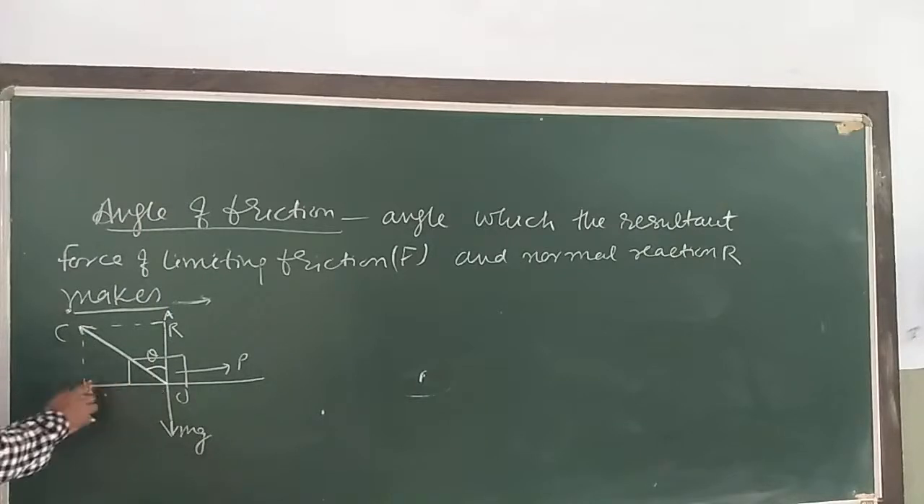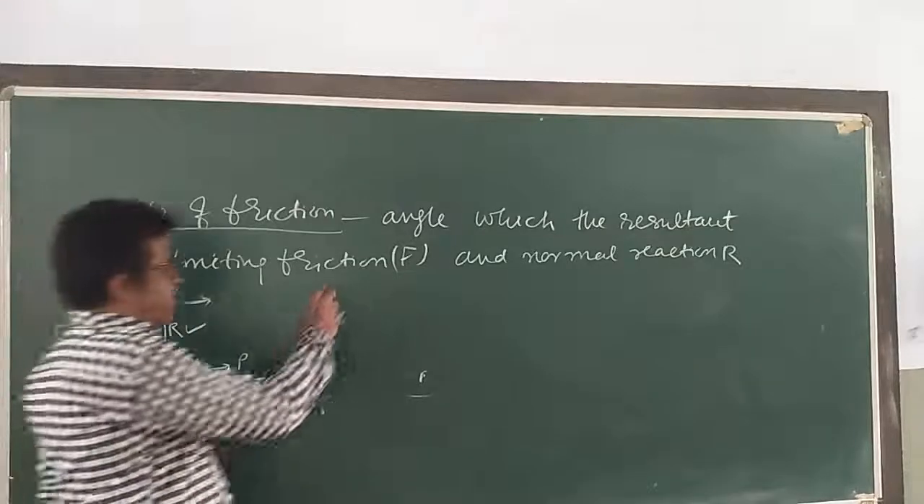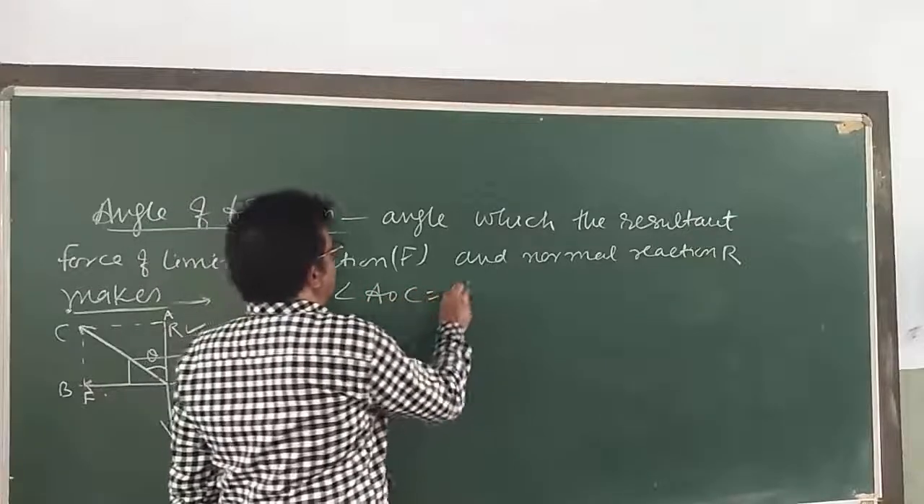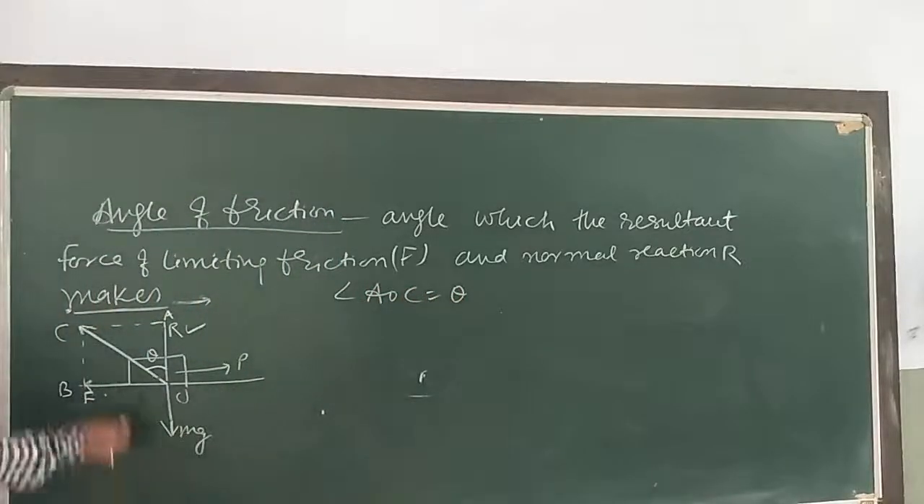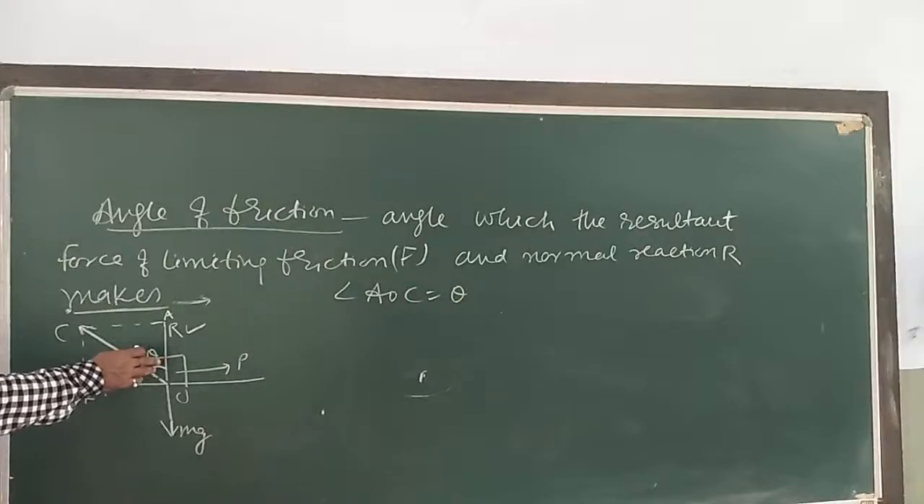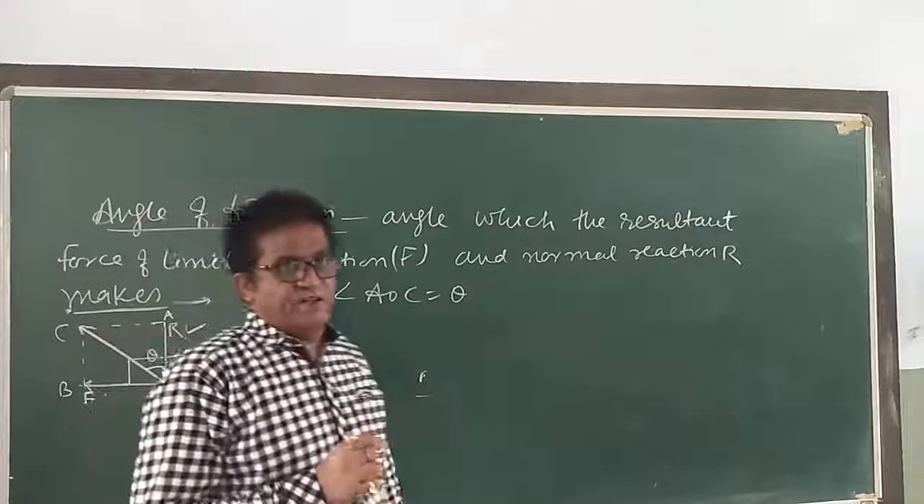OP represents F, the limiting force of sliding friction, when the body tends to move to the right. Complete the parallelogram OACP and join OC. This represents the resultant of R and F. By definition, angle AOC is equal to theta, the angle of friction between the two bodies. The angle of friction depends on the material and the nature of the surfaces in contact.